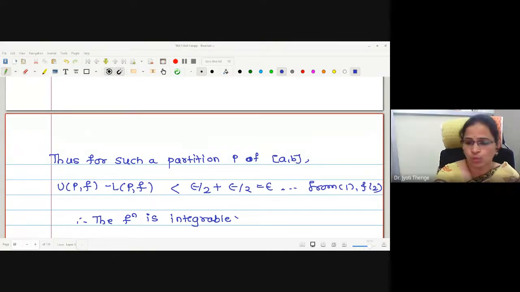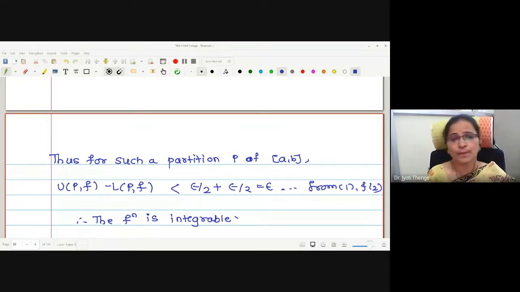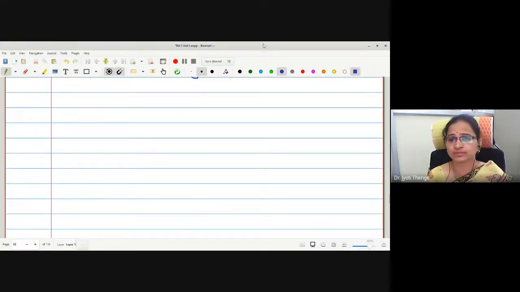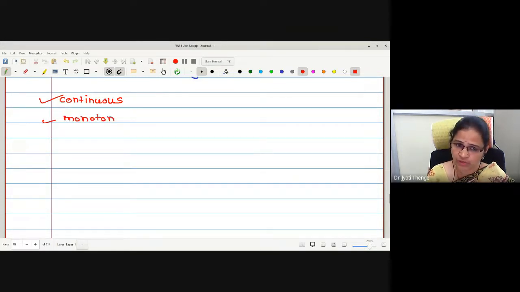Okay, now previously we have solved some examples of checking the integrability of a given function by using either the Darboux sum method or the Riemann sum method, correct? Now one can use these theorems to check the integrability of the function. How many results have we proved till now? Every continuous function is integrable, every monotonic function is also integrable.